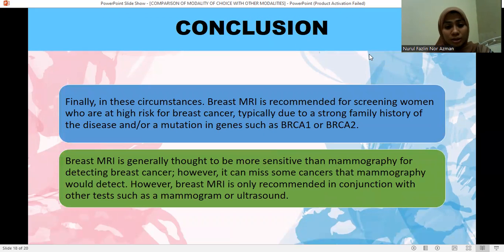Finally, in these circumstances, breast MRI is recommended for screening women who are at high risk for breast cancer, typically due to a strong family history of the disease and or mutations of genes such as BRCA1 or BRCA2. Breast MRI is generally thought to be more sensitive than mammography for detecting breast cancer. However, it can miss some cancers that mammography would detect. Breast MRI is only recommended in conjunction with other tests such as a mammogram or ultrasound.